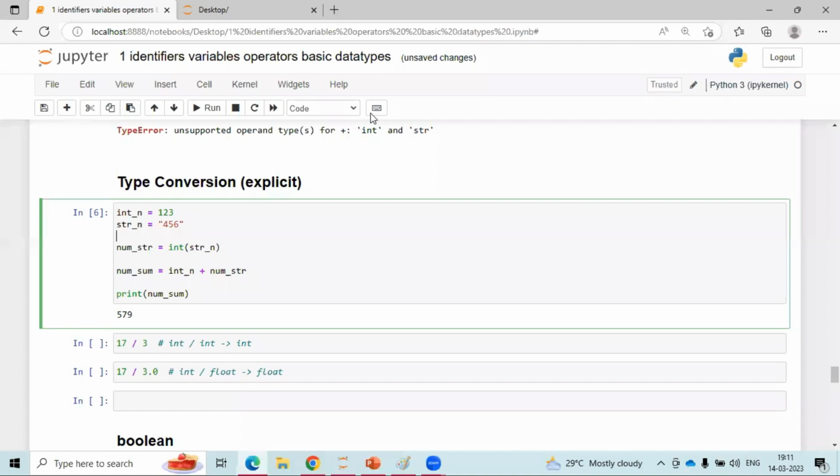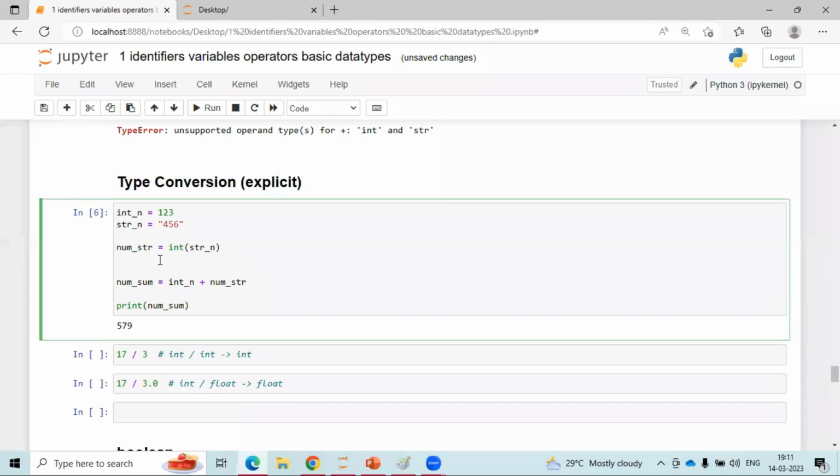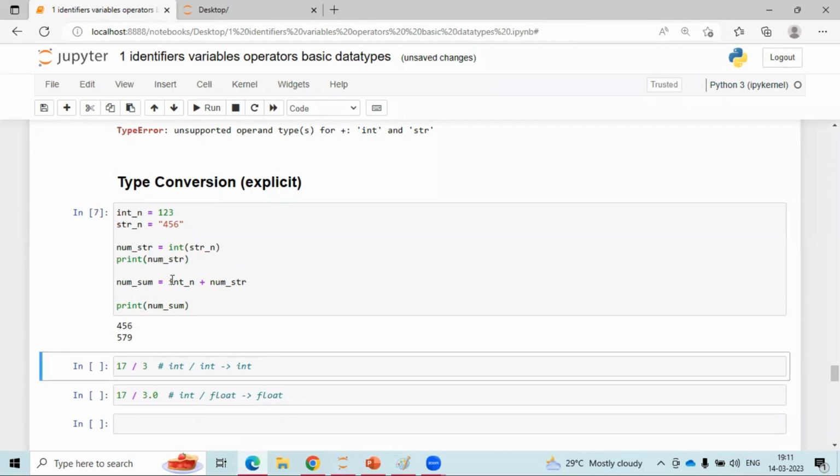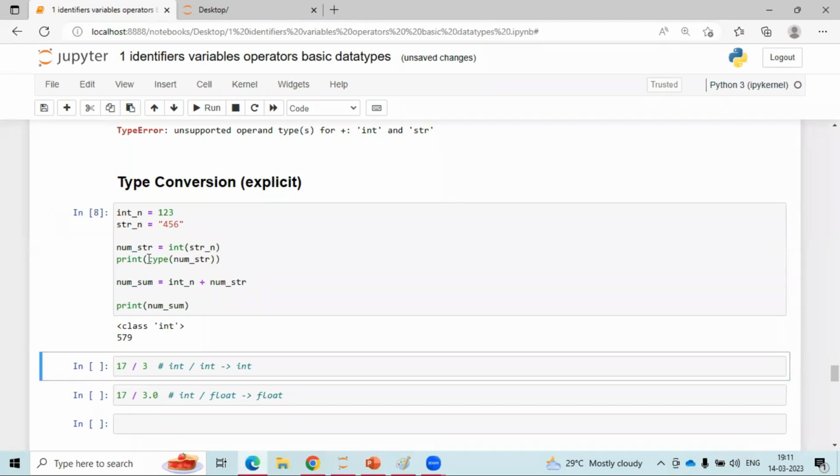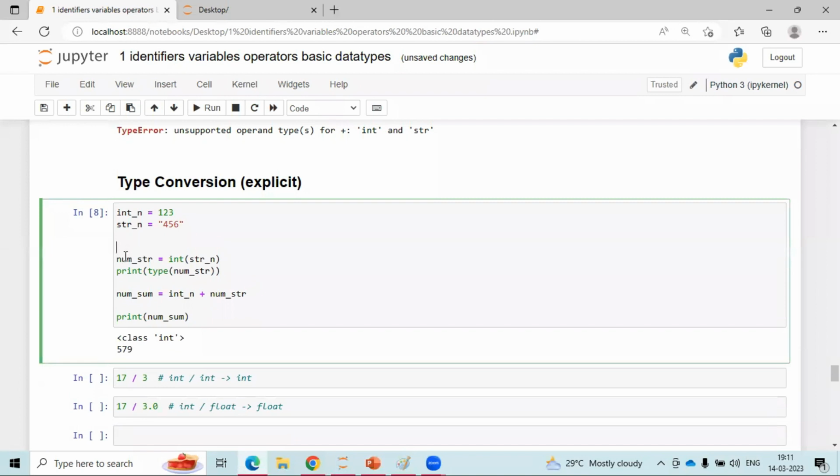Can you please print the type also, sir, here for num underscore sum? Here, yeah. Print of type of num underscore sum.